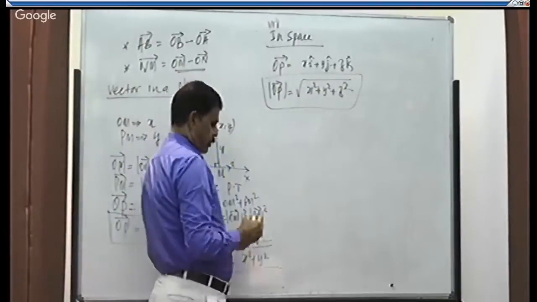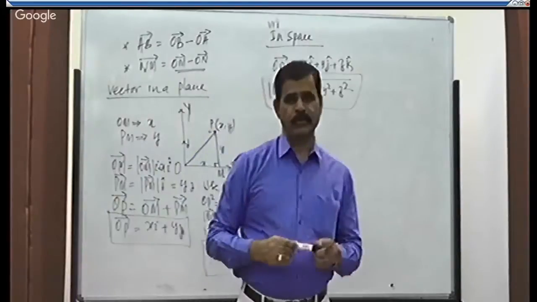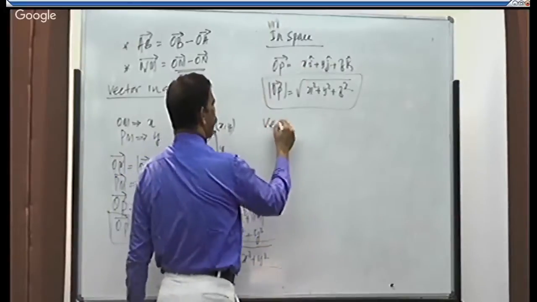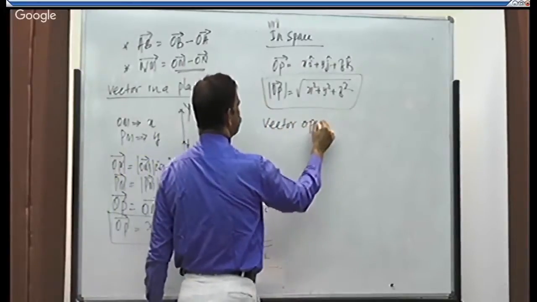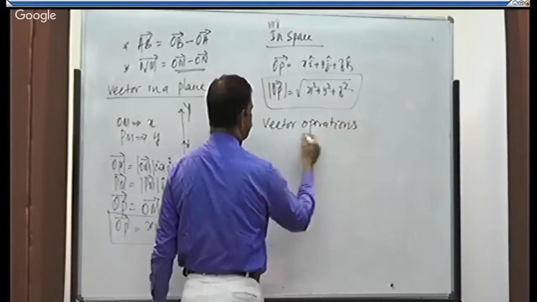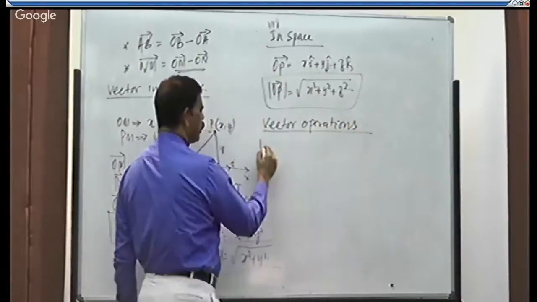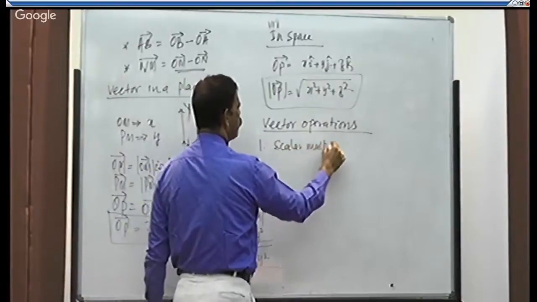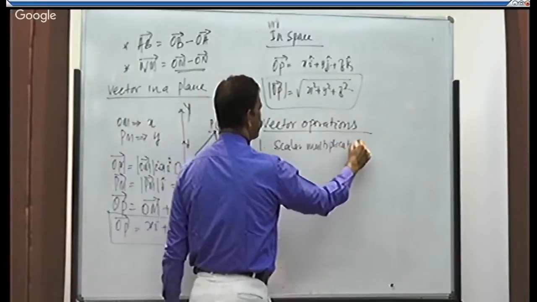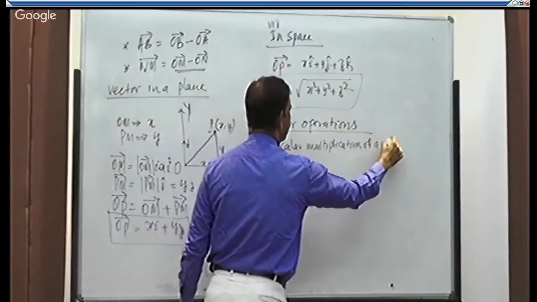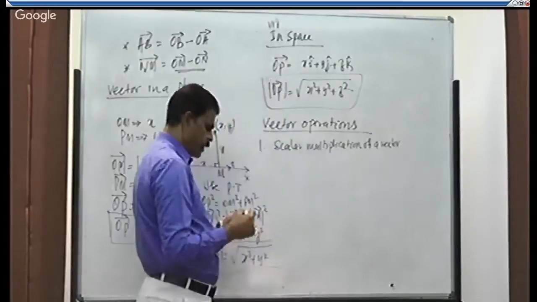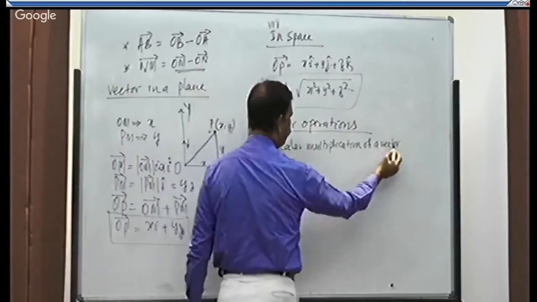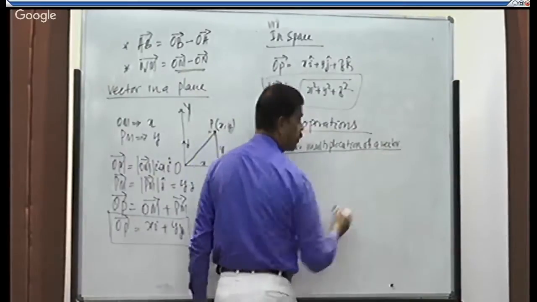Next, let us take the vector operations, vector operations in terms of components. Number 1, scalar multiplication of a vector. As we know, a scalar is a constant quantity. That constant can be multiplied with a vector. That is called scalar multiplication.